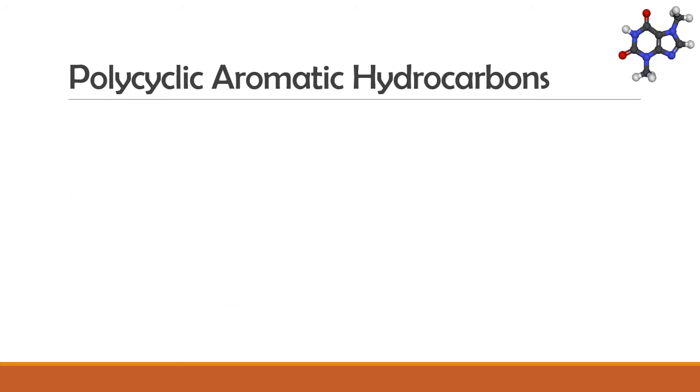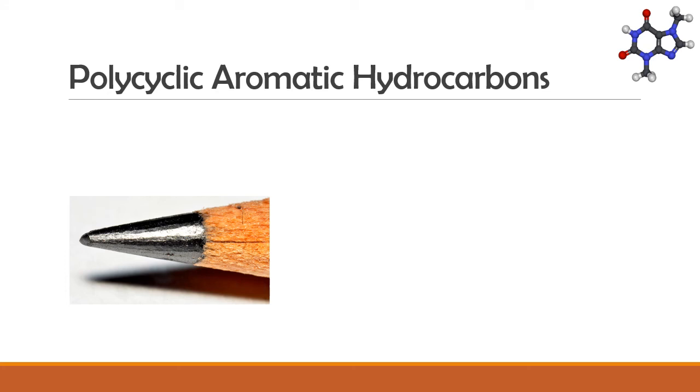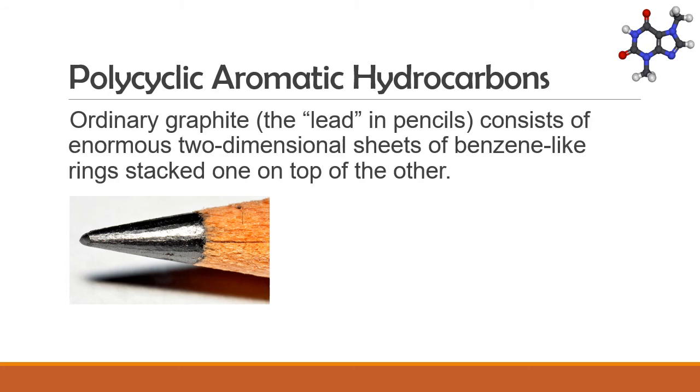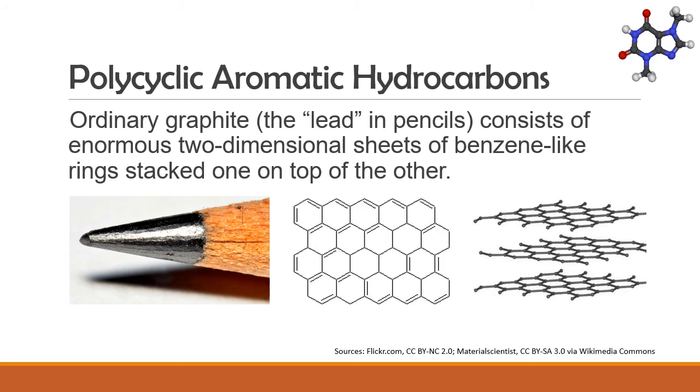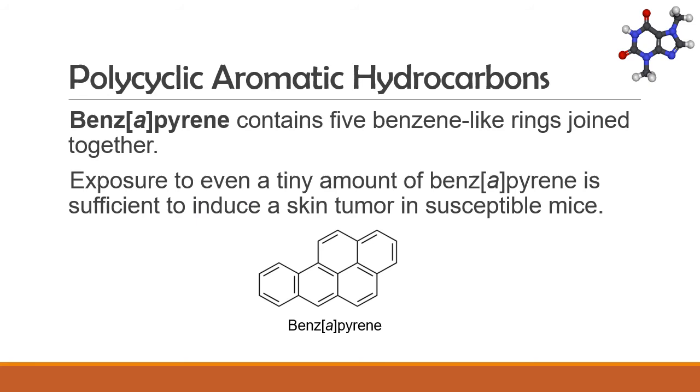Biomass burning on agricultural soils releases PAH, which can contaminate crops. The lead that is used in pencils is actually graphite, another PAH. Ordinary graphite consists of enormous 2-dimensional sheets of benzene-like rings stacked one on top of the other. There are many PAH that are more harmful than useful to humans and other living organisms. One such harmful PAH is benzopyrene, a cancer-causing compound. Benzopyrene contains 5 benzene rings joined together. Exposure to even a tiny amount is sufficient to induce a skin tumor in susceptible mice.